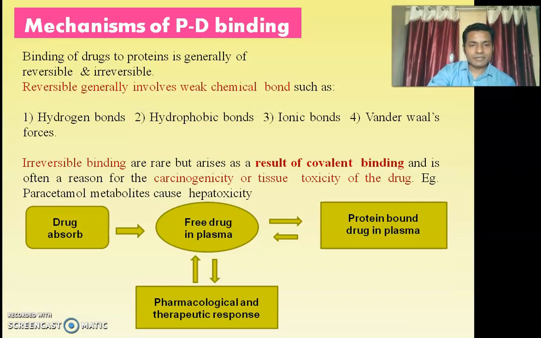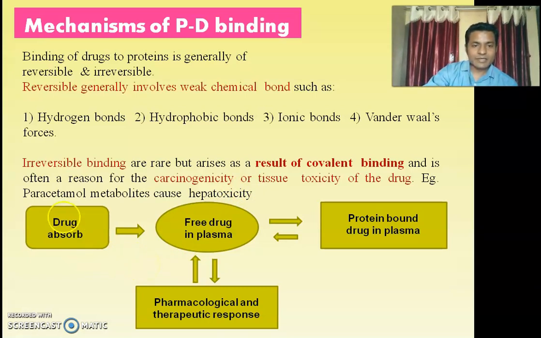In case of irreversible binding, there is a covalent bond. As we know, covalent bond is the strongest bond, so it is like a permanent bonding. That's why it is a reason for carcinogenicity or tissue toxicity of drug. For example, paracetamol metabolite causes hepatotoxicity in irreversible binding.